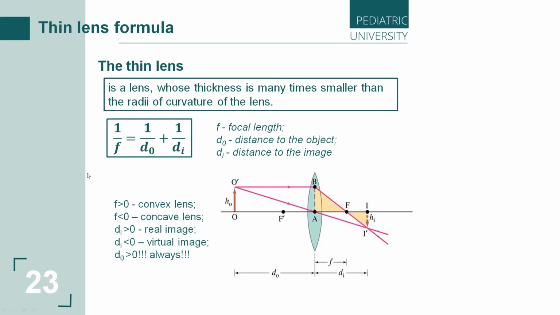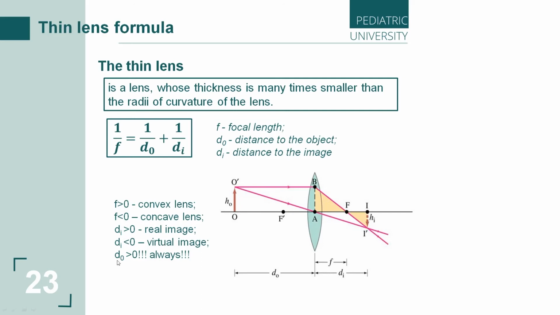Don't forget, if we have a positive focal length, it will be a convex, collecting, converging lens. If focal length is negative, we will take a concave, biconcave, diverging lens.